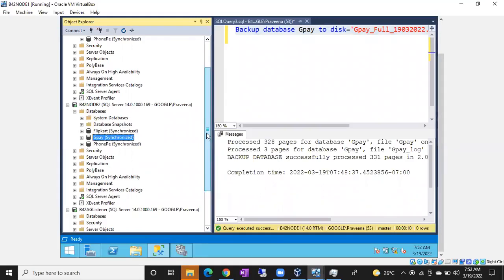It will work, but the secondary replica will not be available for that. Correct. Okay, it will work. No issues. It will work.